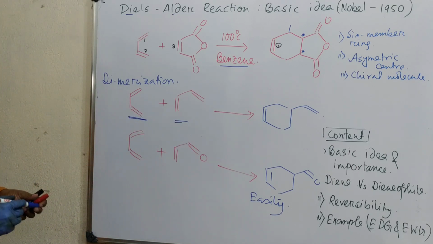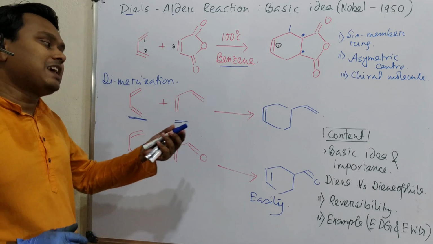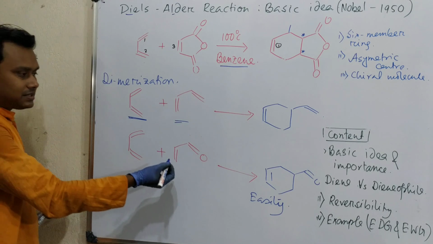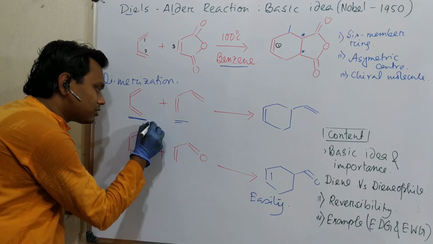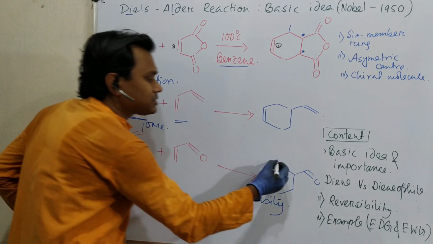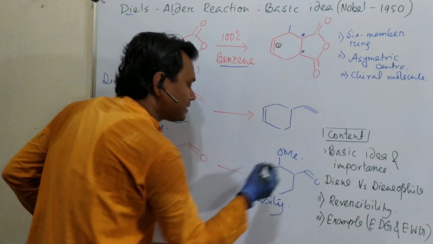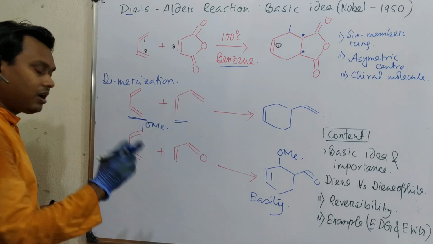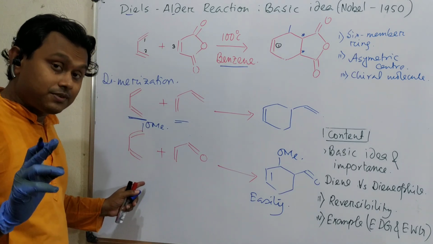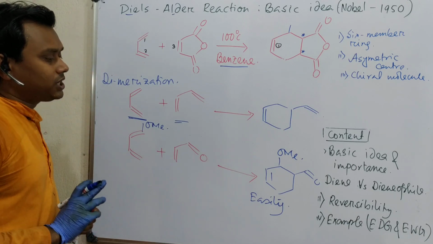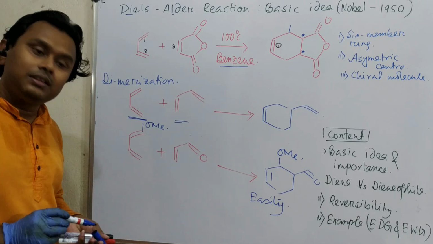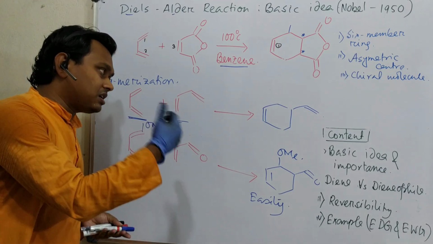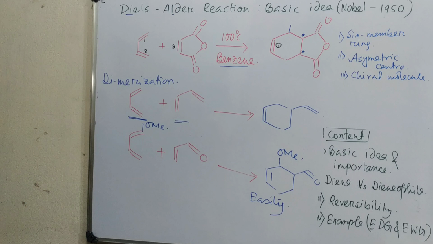So what we have discussed: the importance of diene, dienophile, and reversibility. Another thing: if you want to add an electron releasing group, then this results in the preparation of this compound. There is another chance that it can come here instead. We will discuss this in the next video based on orbital coefficient contribution, when you will understand it in detail. Now let me give a few examples to clear your concept completely.